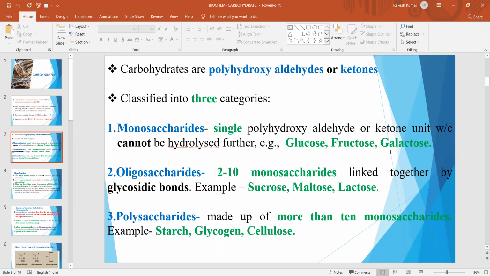Oligosaccharides contain 2 to 10 monosaccharide units which are linked together by glycosidic linkages. For example, sucrose, maltose, lactose, stachyose, raffinose, etc. Polysaccharides are made up of more than 10 monosaccharide units. For example, starch, glycogen, cellulose, etc.